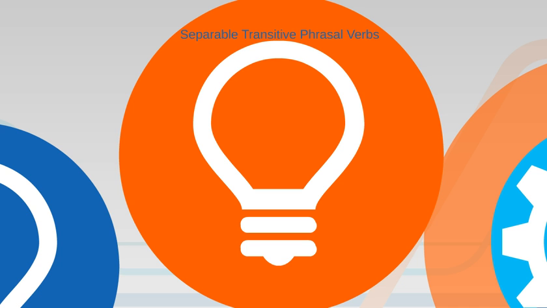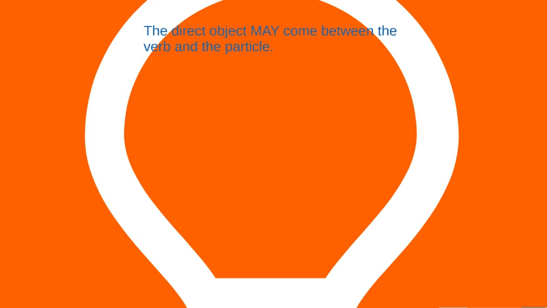The first, and this is the biggest category of transitive phrasal verbs, are the separable transitive phrasal verbs. And just as the name implies, the direct object may come between the verb and the particle. This is what makes them confusing then for students. They don't see that the particle goes with the verb, and they confuse the meaning.